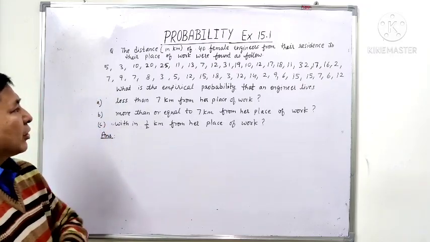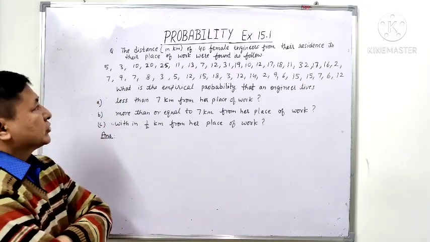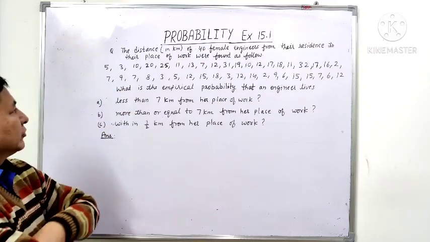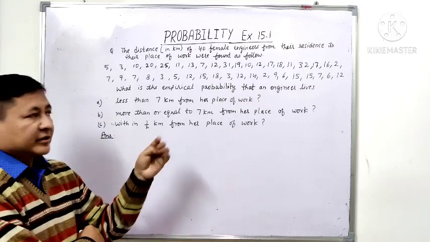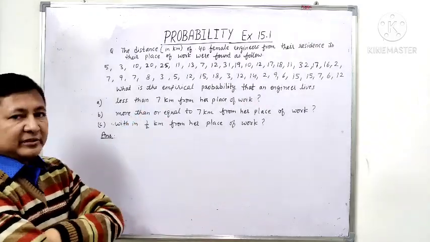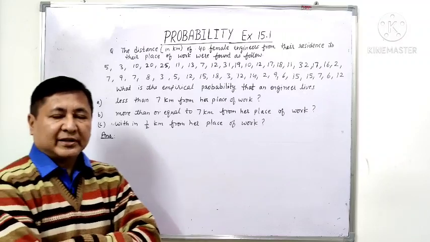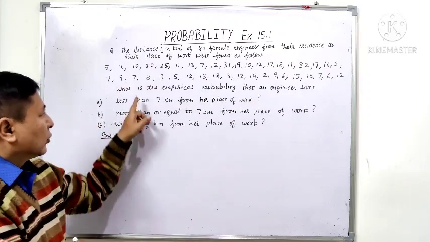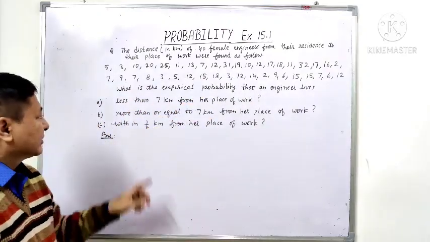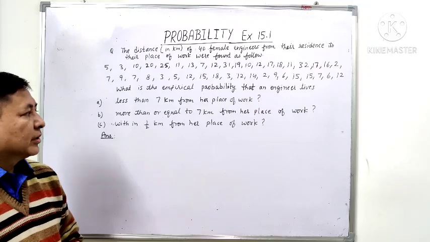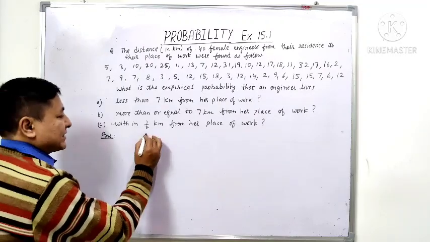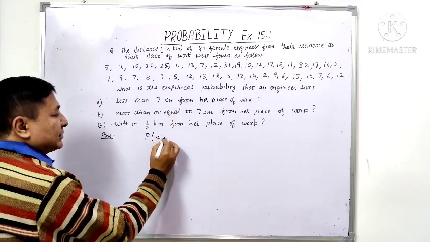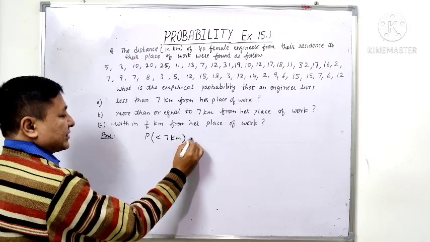The distances in kilometers of 40 female engineers from their residence to their place of work were found as follows. These are the data: 5, 3, 10, 20, 25, 11, 13, 7 and so on. Now what is the empirical probability? The probability that we are calculating in the 9th class is empirical probability, which is also known as experimental probability. What is the empirical probability that an engineer lives less than 7 km from her place of work? So I have written less than 7 km.